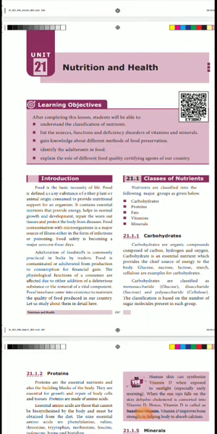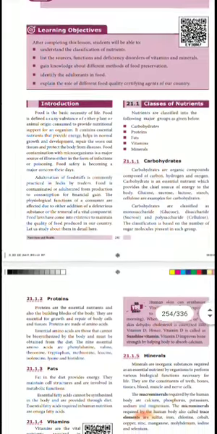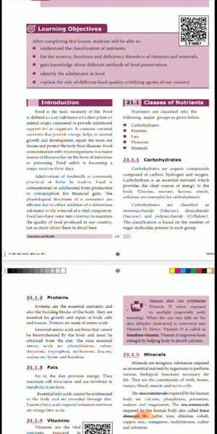Today we will see the new chapter, Unit 21, Nutrition and Health. Introduction. Good food is the very unit. So what are the classes of nutrition we need? In our daily life, it means carbohydrate, protein, fat, vitamin, minerals.